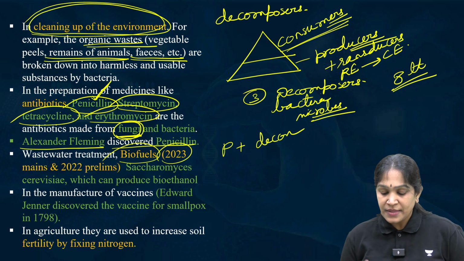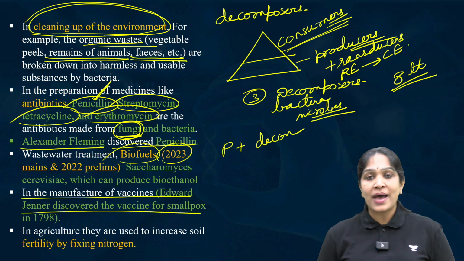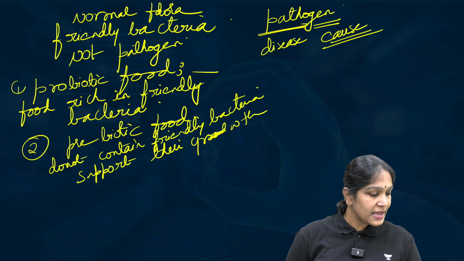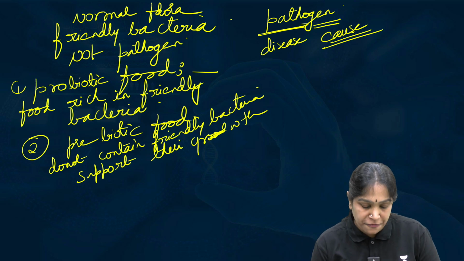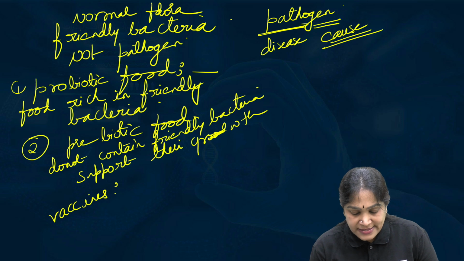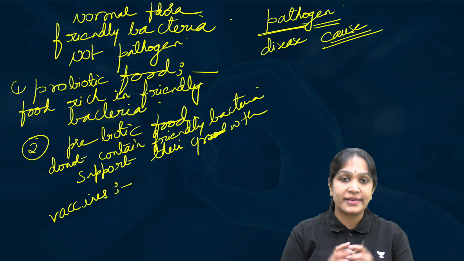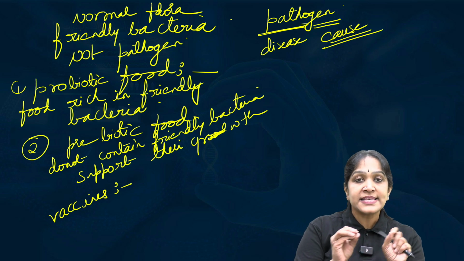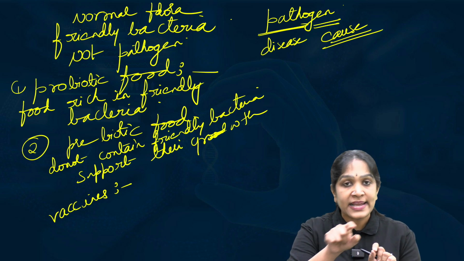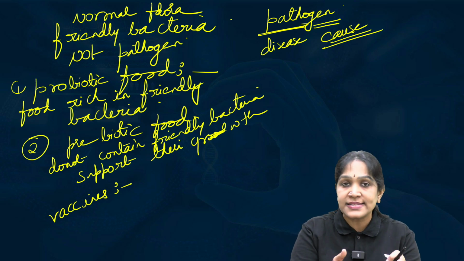Next, bacteria can also be used in the manufacture of vaccines. What is the basic principle of vaccines? For example, if you take the polio virus, a vaccine for polio will contain the polio virus itself.